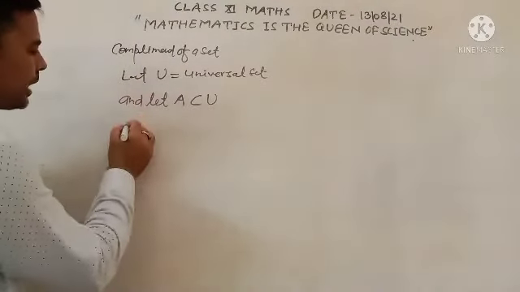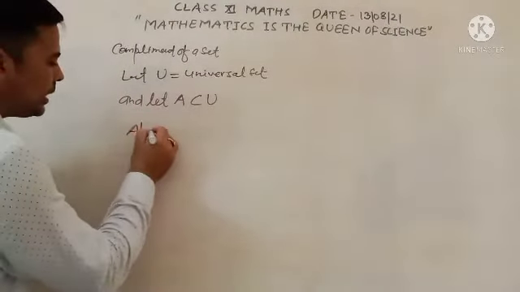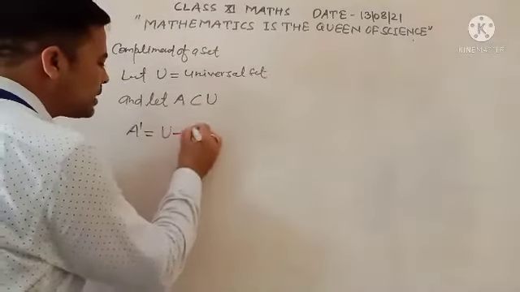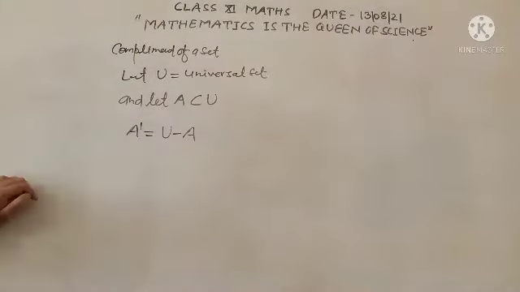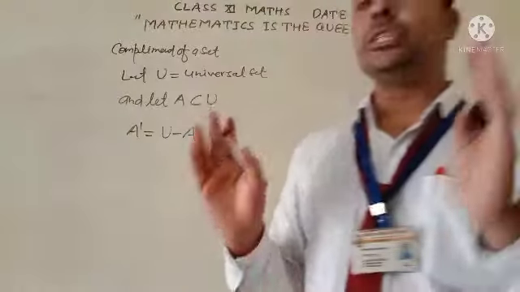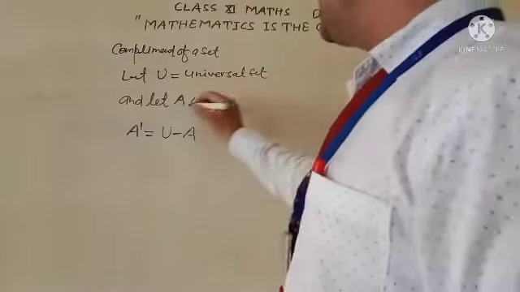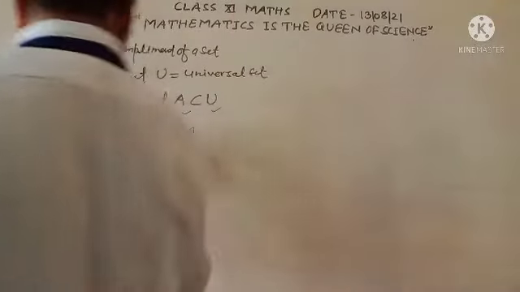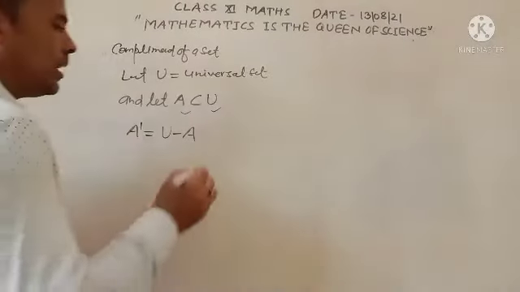Similarly, the complement of set A is represented by A dash. This is equal to U minus A. Suppose U is the universal set and A is a subset of U. Then A dash is equal to U minus A.